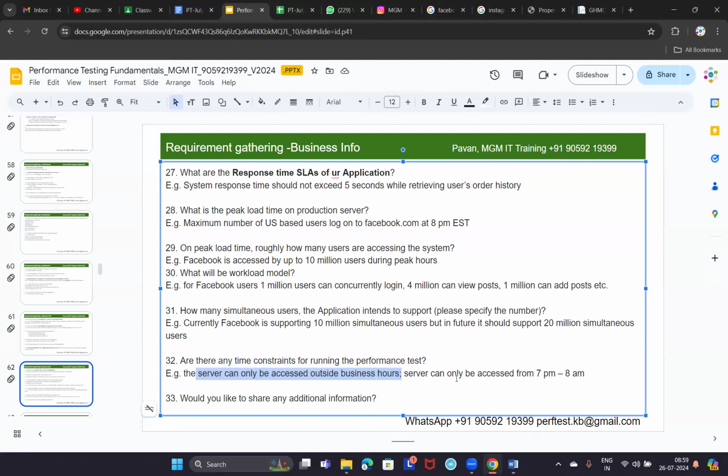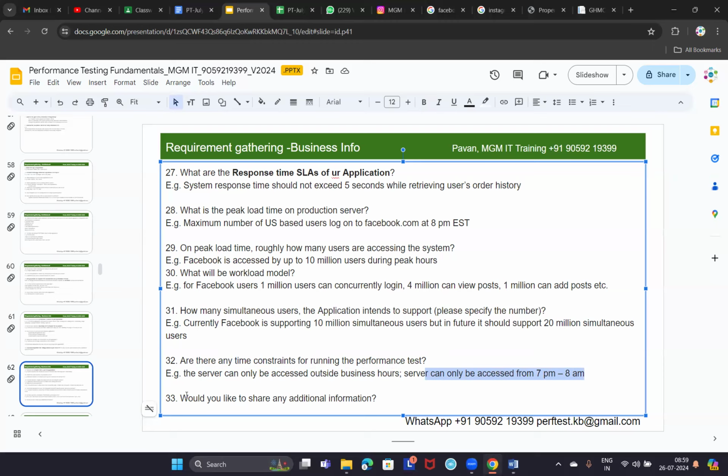Okay. And now for the server, do we have any time constraints for running the test? Are there any conditions that we need to execute the test from so and so time only? Or should we execute outside the business hours? Say our server can be accessed only from 7 p.m. to 8 a.m., something like that. So this is another important business requirement that we ask.